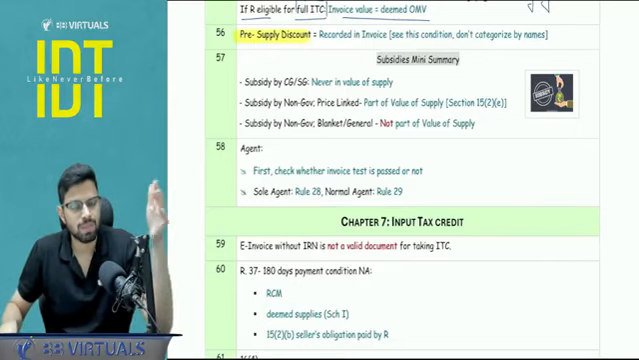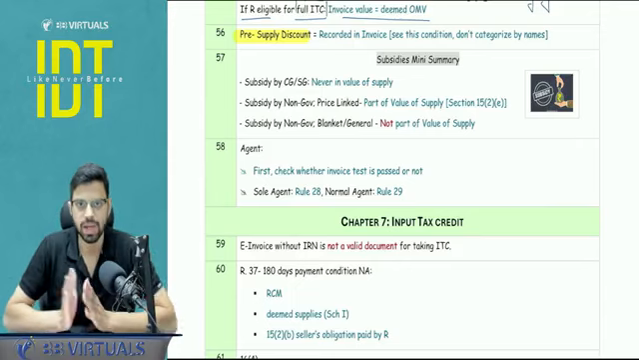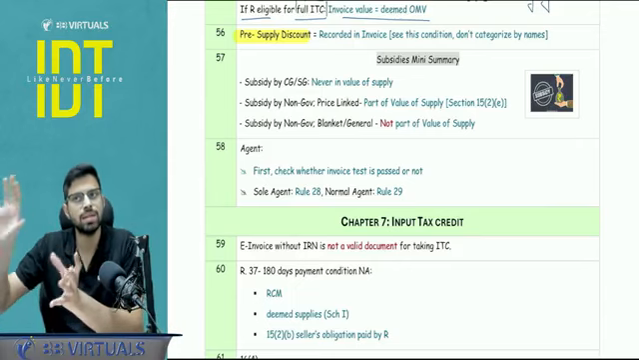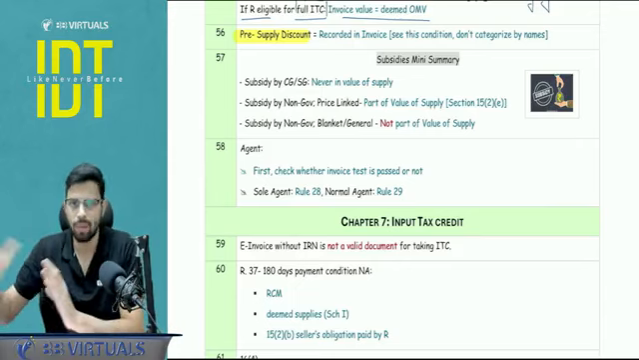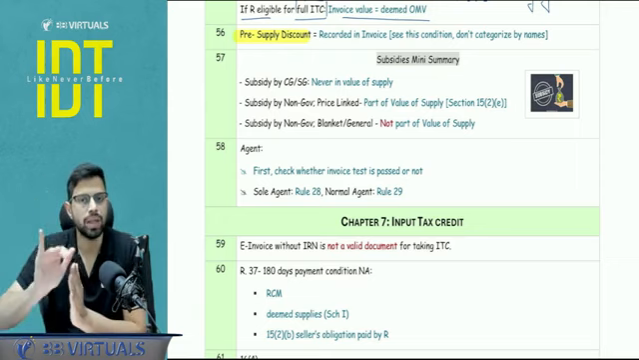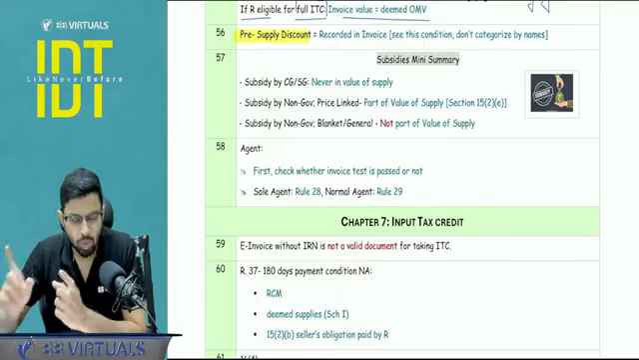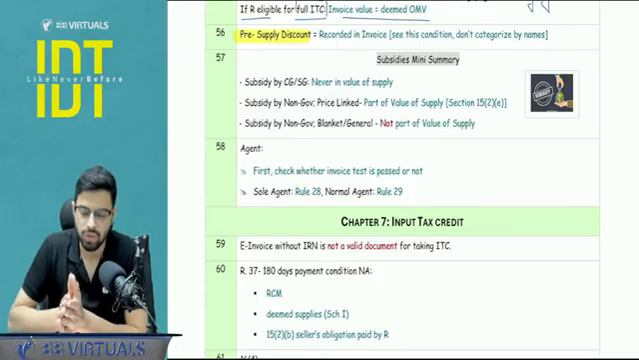There is a concept known as pre-supply discount and post-supply discount, which is applicable in section number 15, subsection 3. Now, please don't learn that this discount is pre-supply, that discount is post-supply. No, it doesn't happen that way. Pre-supply, the condition is that the discount is recorded in the invoice value. This is the only condition. Don't categorize by the names. Only see whether something is recorded in the invoice or not.